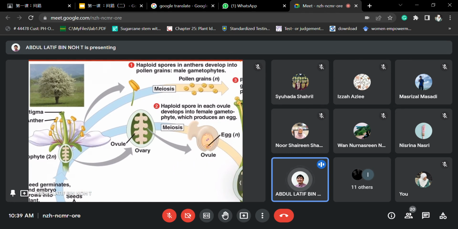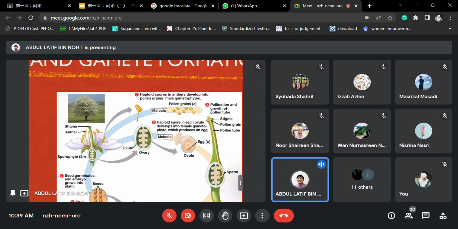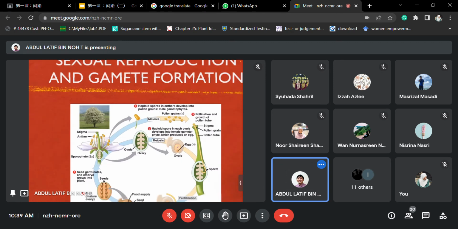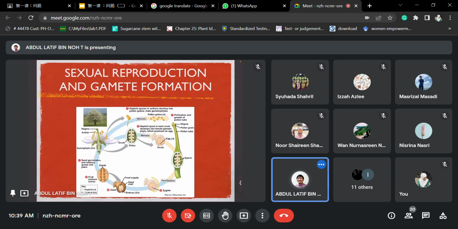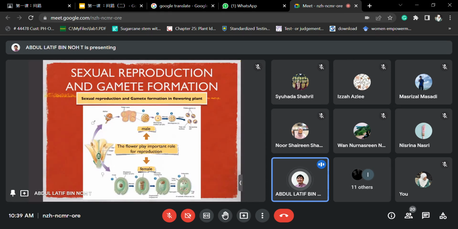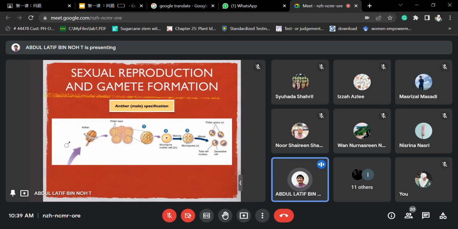So when it undergoes the meiosis process in the anther, we produce the male parts, and this ovary will produce the eggs, the female parts. So we go for the male first.